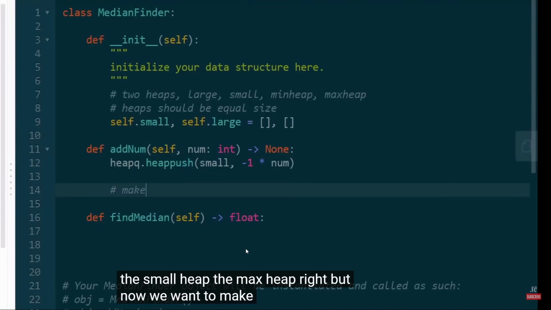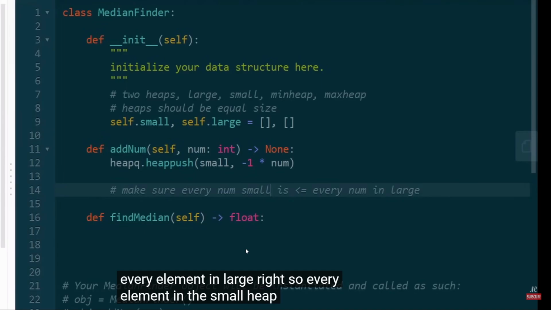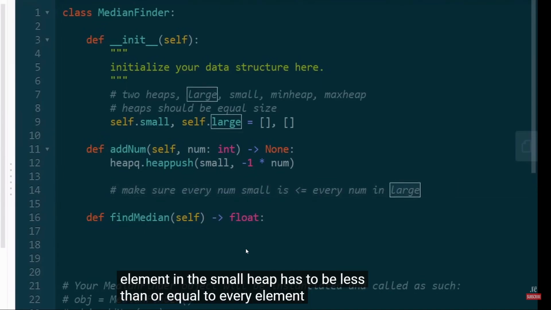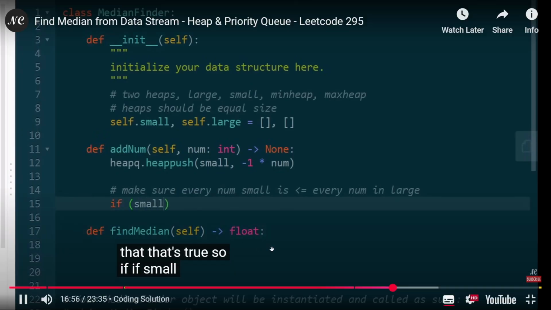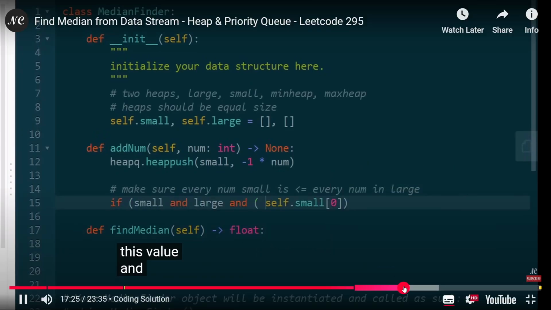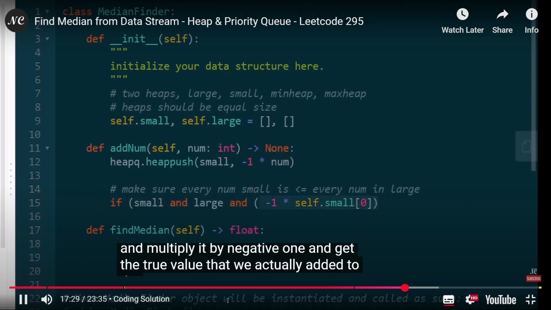But now we want to make sure every element in small is less than or equal to every element in large, right? So every element in the small heap has to be less than or equal to every element in the large heap. So I'm going to make sure that that's true. So if small and large, and multiply it by -1 to get the true value that we actually added to the heap.